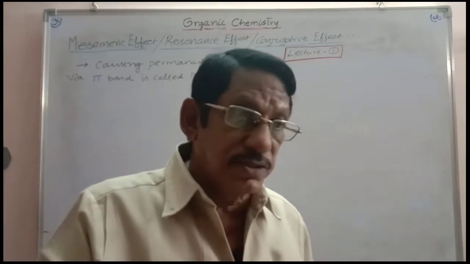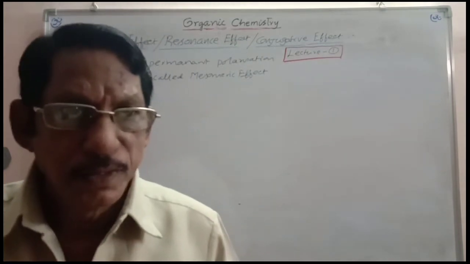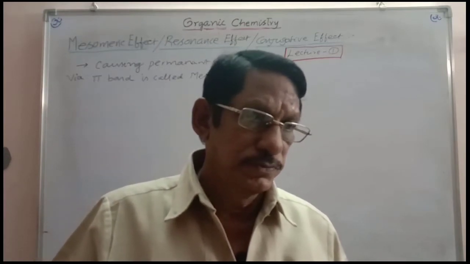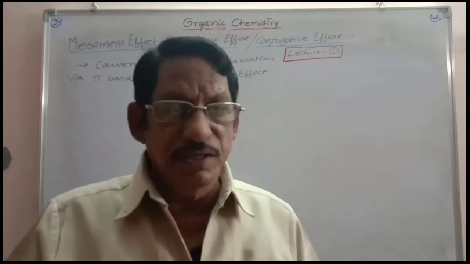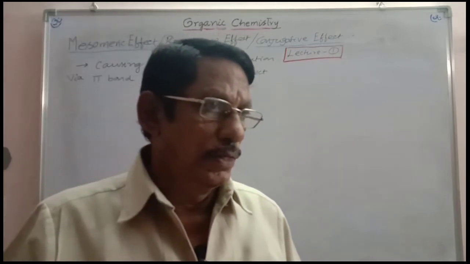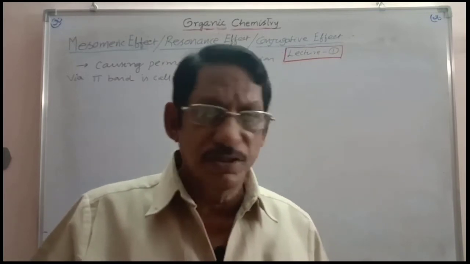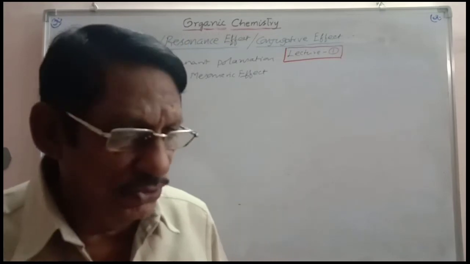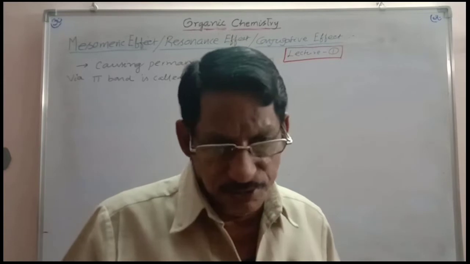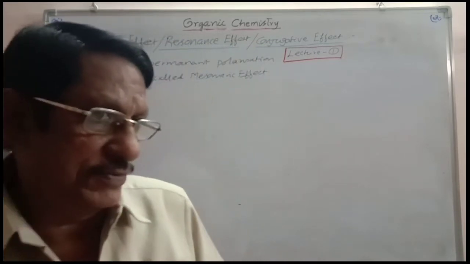Mesomeric effect can be better understood only through resonance structures. And so mesomeric effect is completely dependent on resonance, and so it is sometimes called resonance effect. If there is no conjugation, there is no mesomeric effect. Conjugation between what and what we have to know. And so in other terms it is also called conjugative effect. So finally, mesomeric effect is dependent on resonance effect.